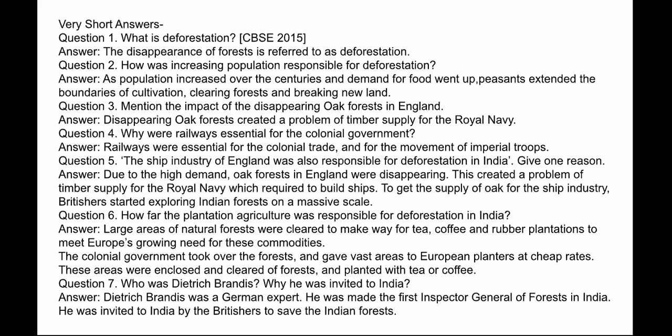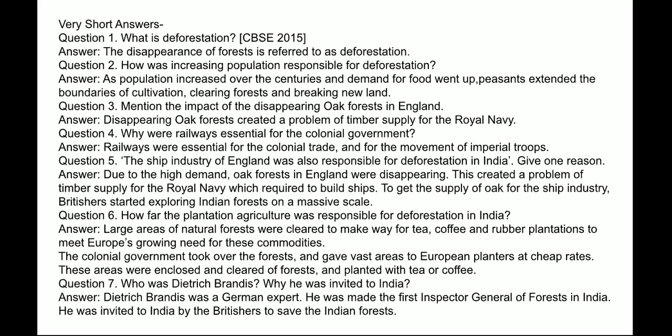Next question: The ship industry of England was also responsible for deforestation in India. Give one reason. Answer: Due to the high demand, oak forests in England were disappearing. This created a problem of timber supply for the Royal Navy, which required oak to build ships. To get the supply of oak for the ship industry, Britishers started exploring Indian forest on a massive scale.